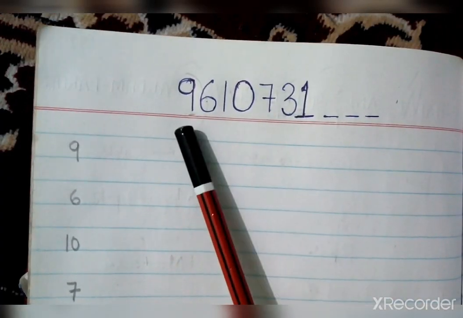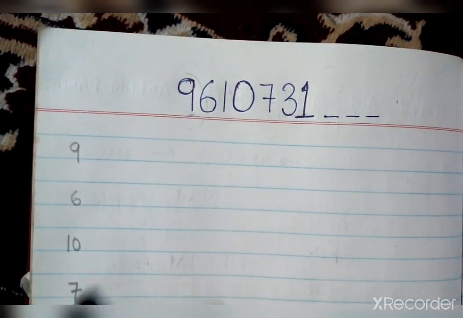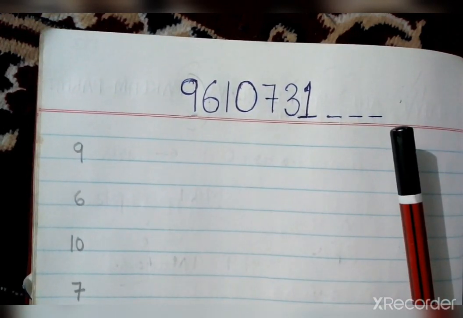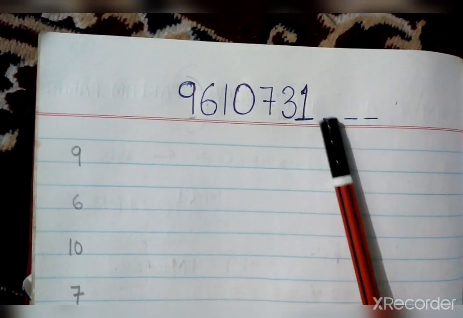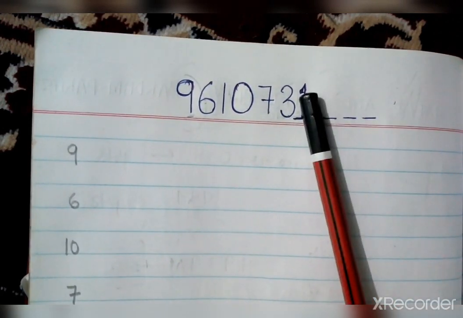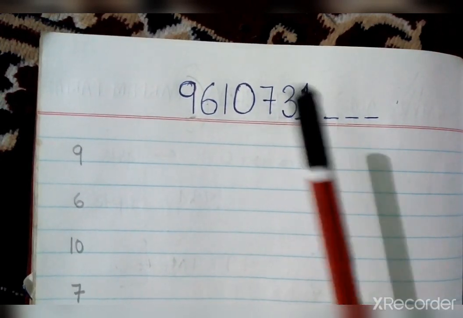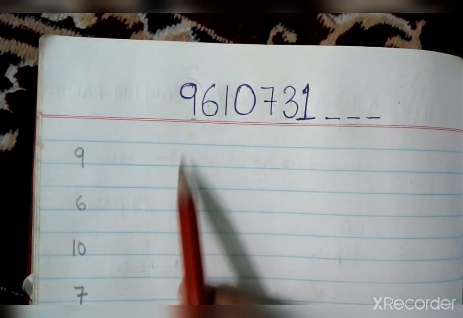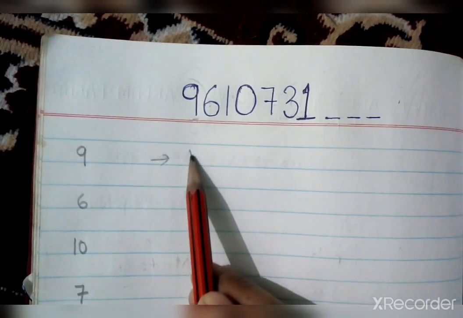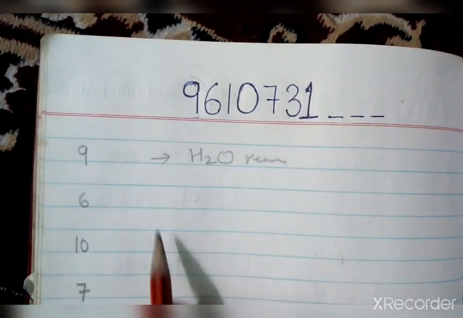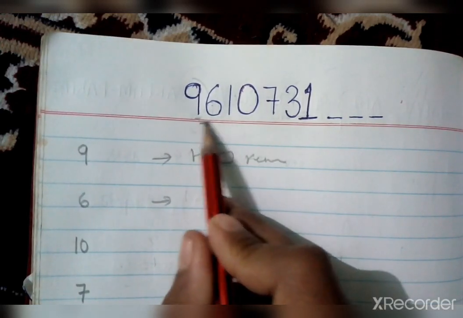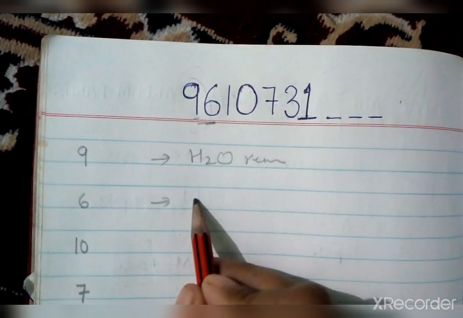So in which steps ATP will be formed and in which step NADH is formed, we have to remember by this number. That is 9610731. It is not a phone number, basically it is the trick to remember each step. So this 9 stands for the 9th step. At the 9th step what happened? The water will be removed. At the 6th step, the 6 stands for the 6th step.